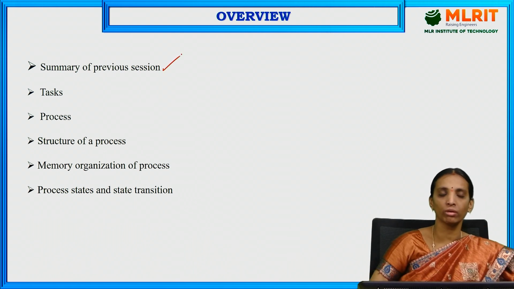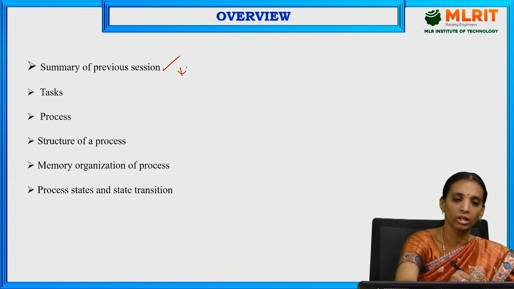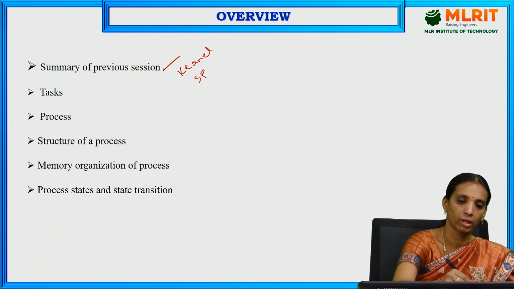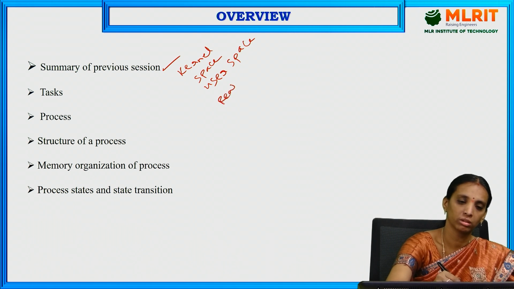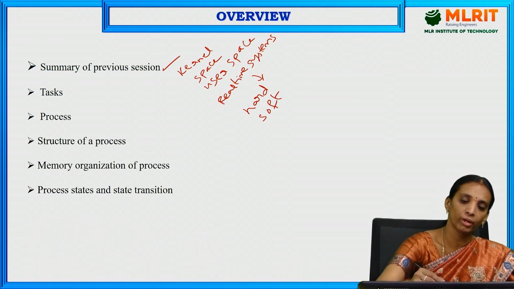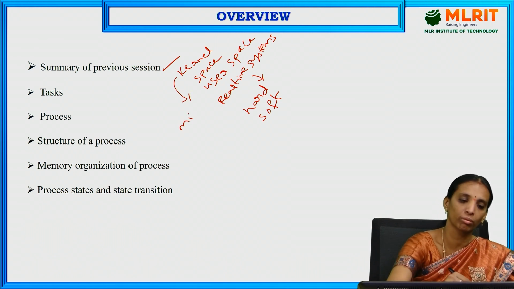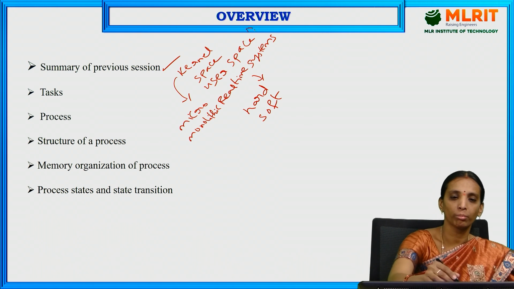First, we are going to discuss a summary of the previous session. In the previous session, we discussed what is kernel space, what is user space, what are the different types of real-time systems, like hard real-time systems and soft real-time systems, and different types of kernels also, that is micro kernel and monolithic kernel. We have discussed all these topics in the previous session.